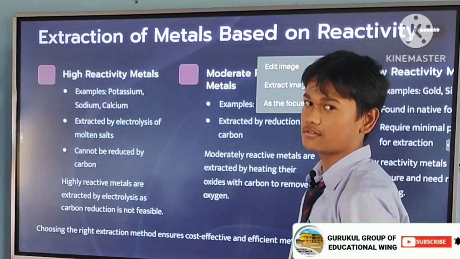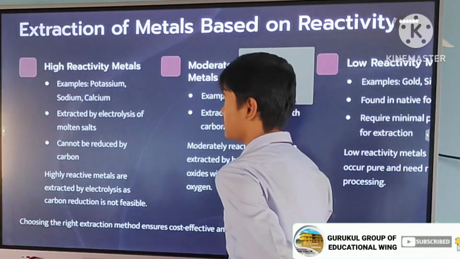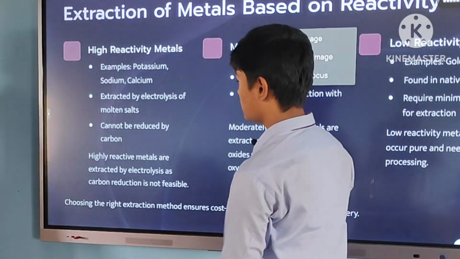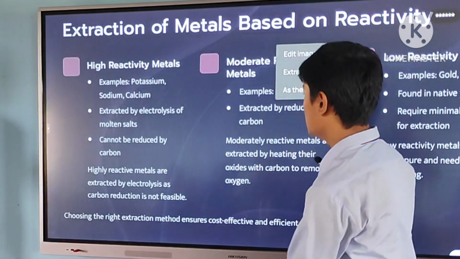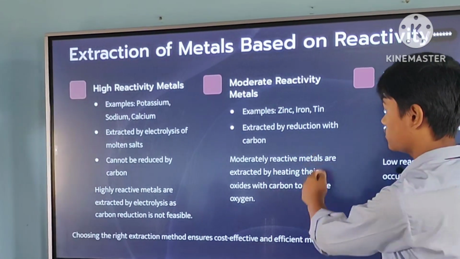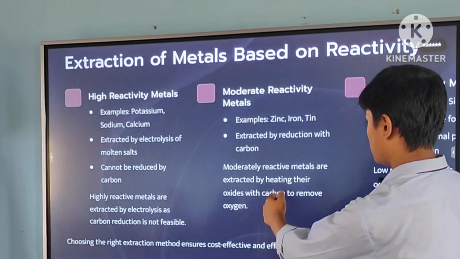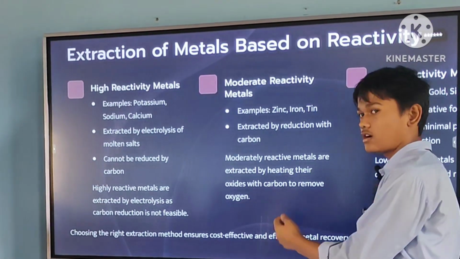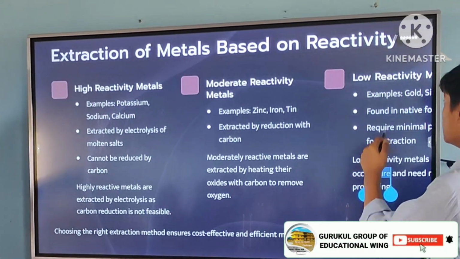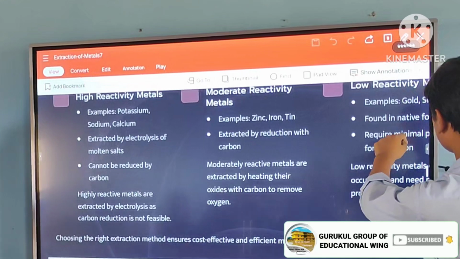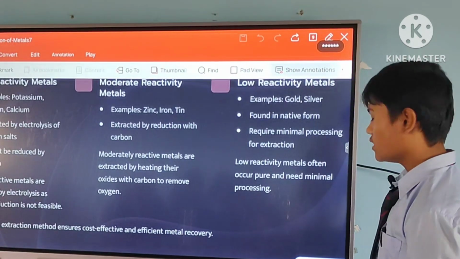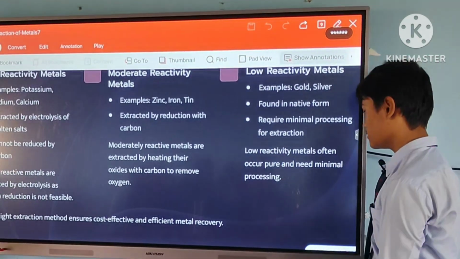Extraction of metals based on their reactivity. High reactivity metals like potassium, sodium, and calcium are extracted by the electrolysis of molten salts, as they cannot be reduced by carbon. The moderate reactivity metals are extracted by reduction with carbon, by heating their oxide with carbon to remove oxygen. And the next one is low reactivity metals like gold and silver. They are found naturally occurring, so they often occur pure and need minimal processing.